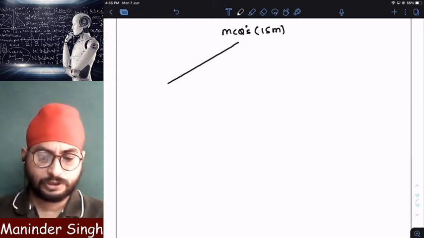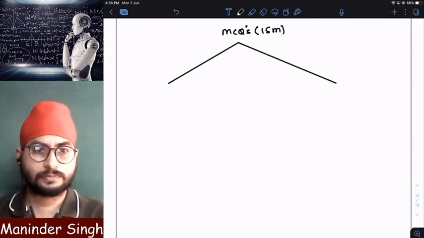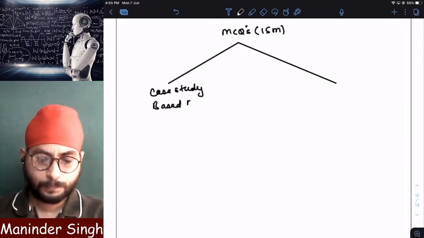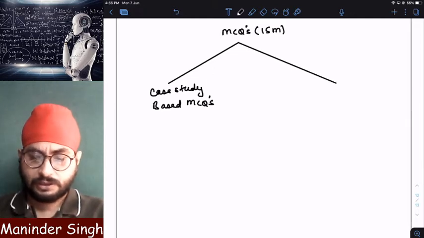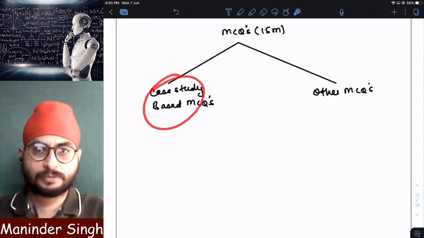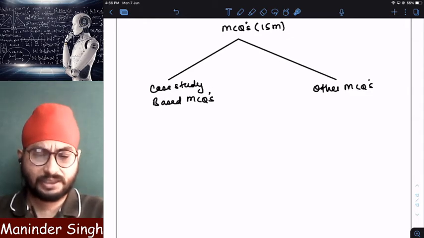So now your MCQs pattern for 15 marks will be divided into two types of MCQs. Clear? One will be case study based MCQs, and the other one will be other MCQs. So we have two types of MCQs in our exams now. One is case study based MCQs and the other one is other MCQs. Other MCQs are basically normal questions. Clear? What we have already been asked by ICAI.